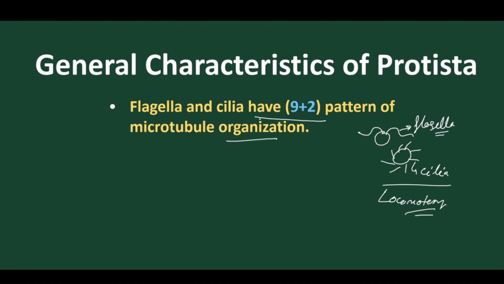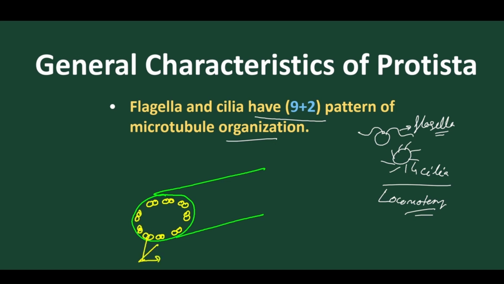So what does this 9+2 indicate? Suppose we take the anatomy of any cilium or flagellum. What we find is that in the periphery there are 9 doublet microtubules present. 9 groups of microtubules: 1, 2, 3, 4, 5, 6, 7, 8, 9.